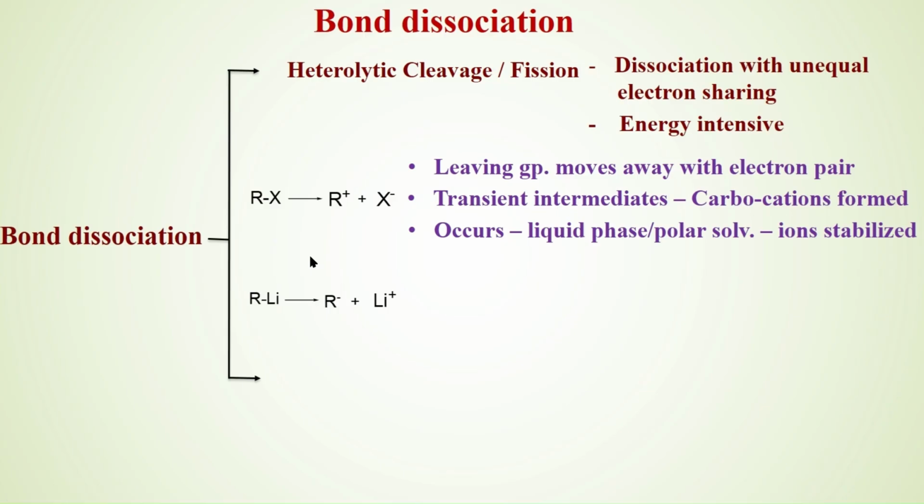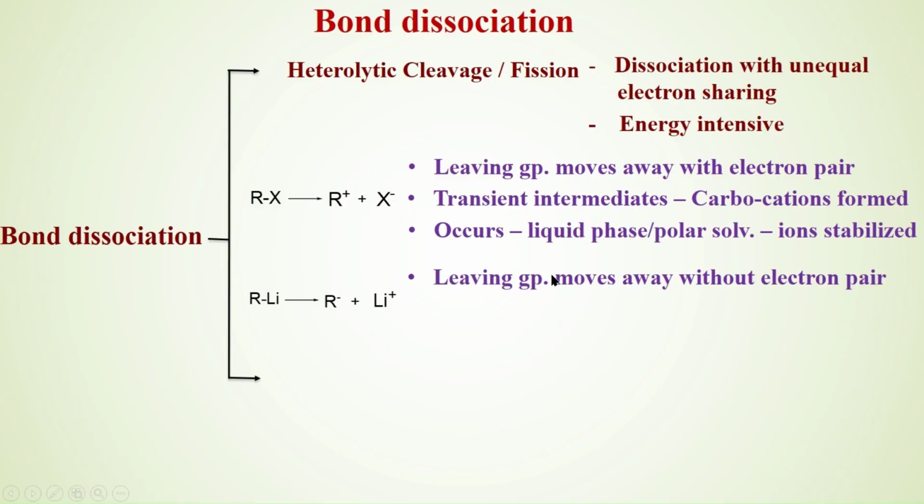And when there is breakage, there is unequal sharing of electrons. This brother X is electronegative. He takes away the electrons, making his co-brother an electron deficient species. Here another brother, lithium, is more passionate towards his brother. He gives away his electrons to him and goes away. Then the brother is electron rich.